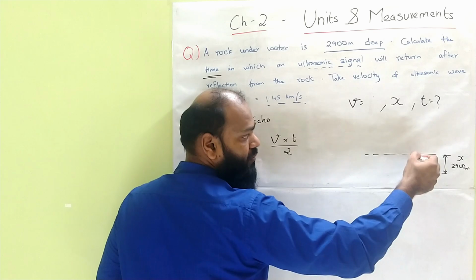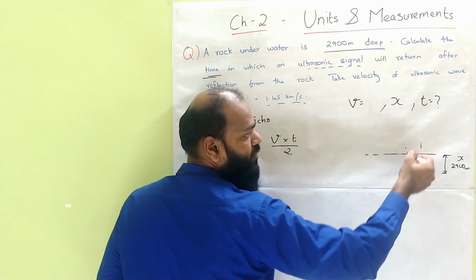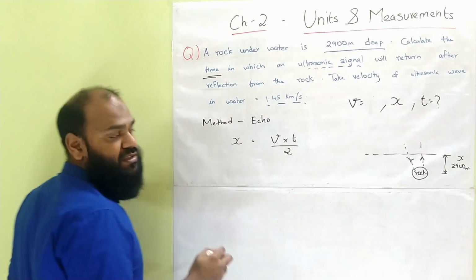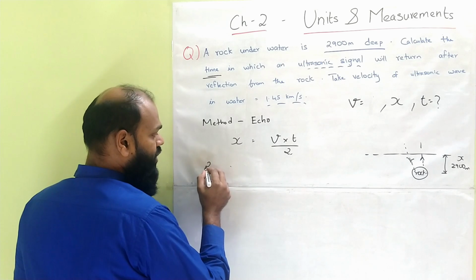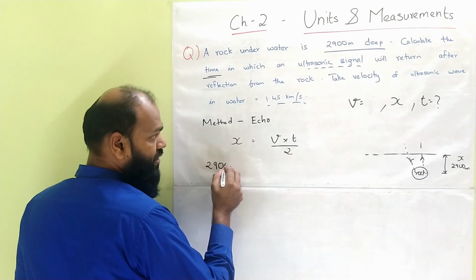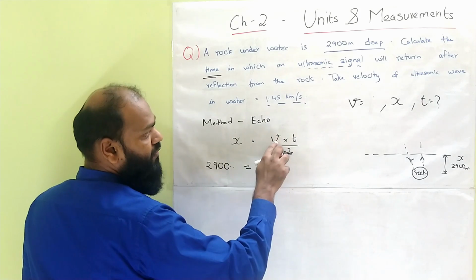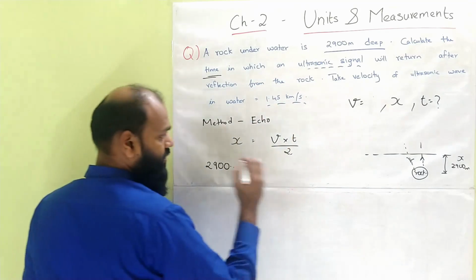This is a diagram and we are going to send out waves. It's going to hit and come back again. One wave is going to go inside, one is going to come above. So we need to measure that. X is given to us as 2900 meters. So let me write down as it is, 2900 meters equals velocity. Velocity is 1.45 kilometers per second.